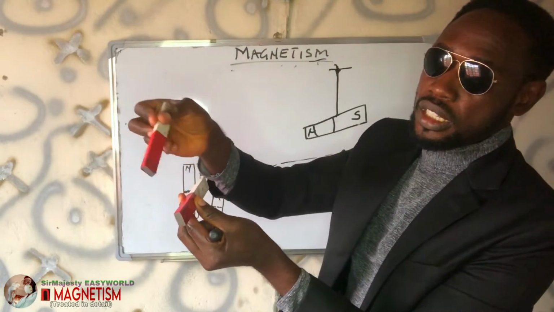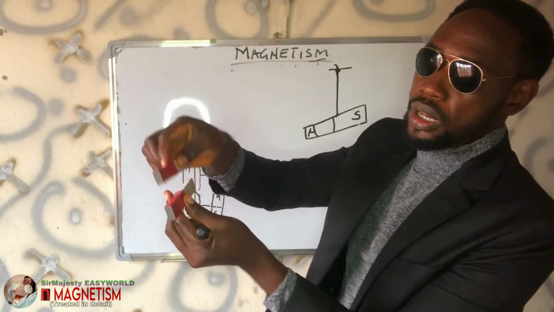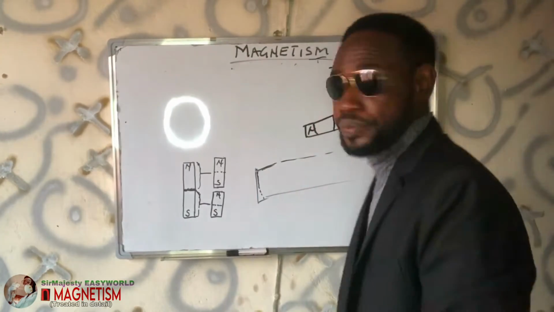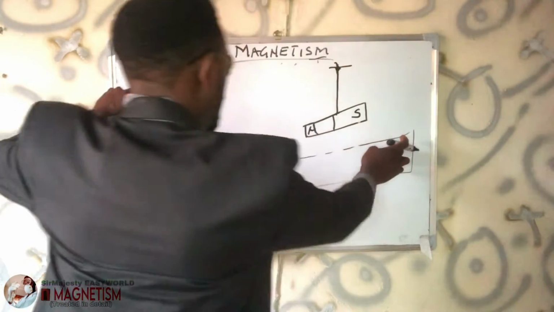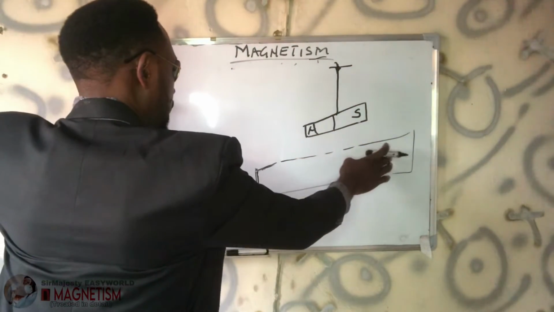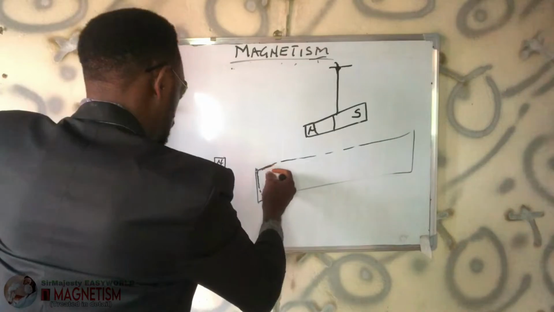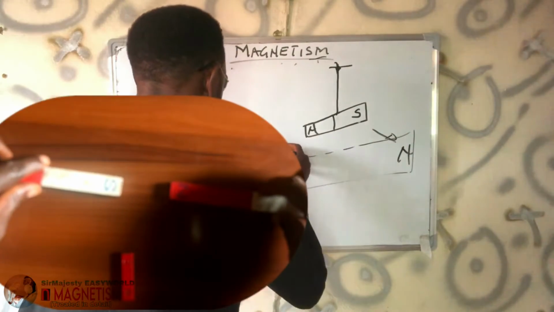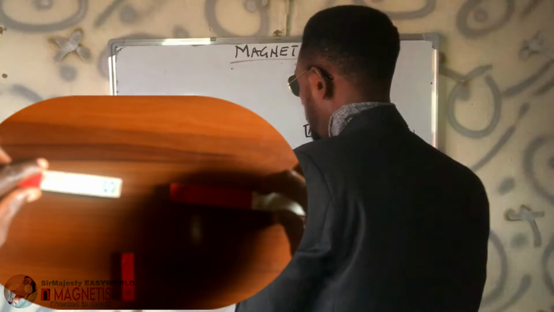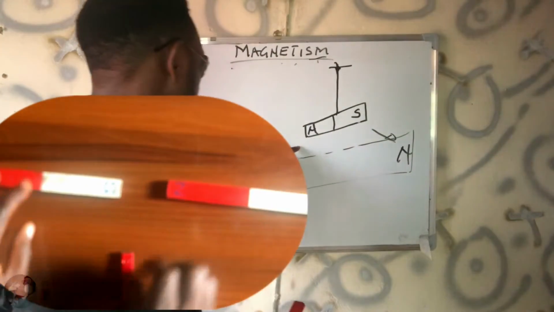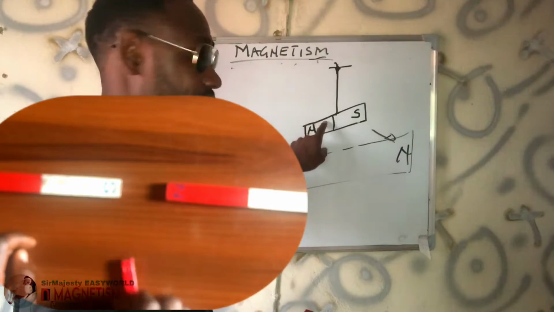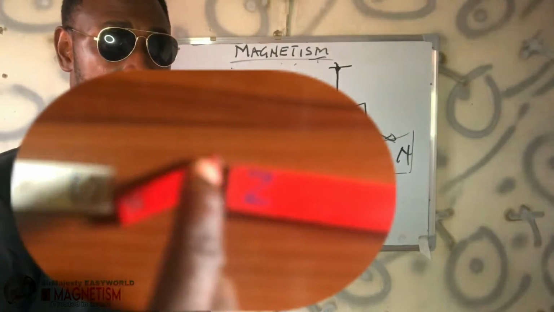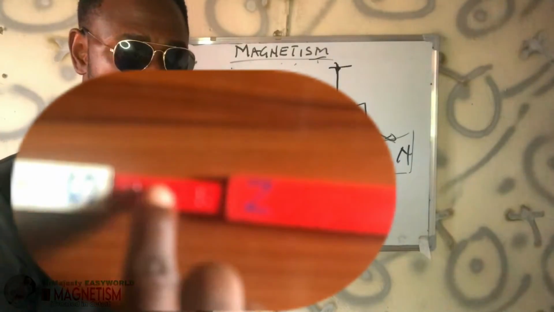But when I take the same pole, that attraction will not be there. That means automatically that in the Earth's magnetic field, here should be the south pole and here should be the north pole, because unlike poles attract. So that particular part of the magnet that points downwards, which is the north pole of the magnet you are holding, is equivalent to the Earth's magnetic south pole.